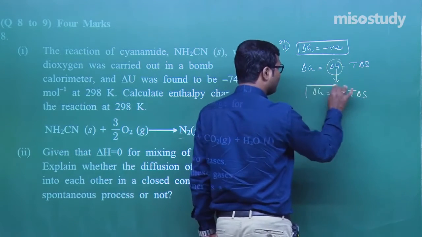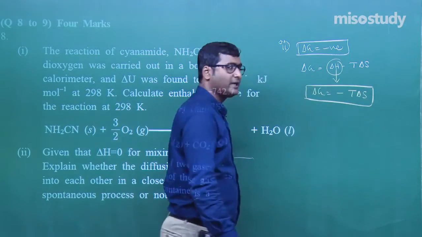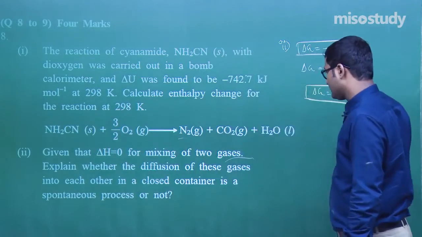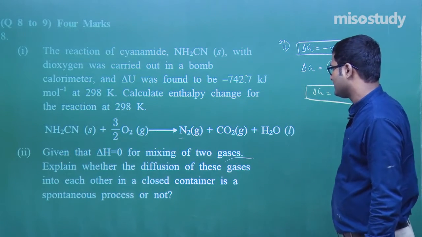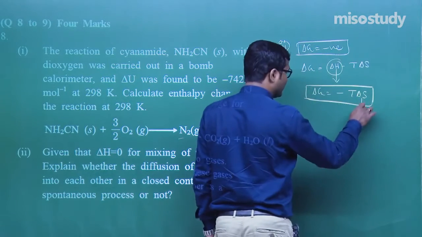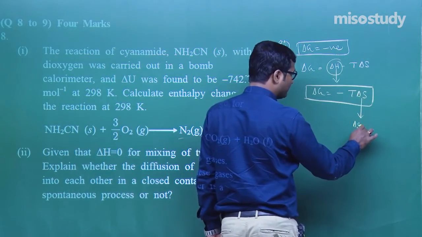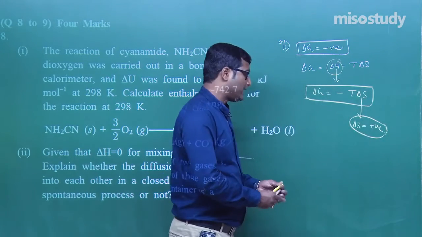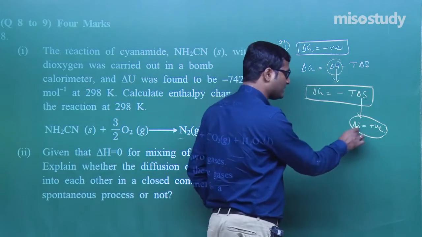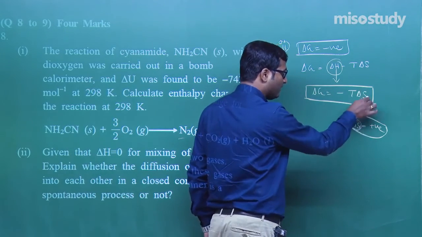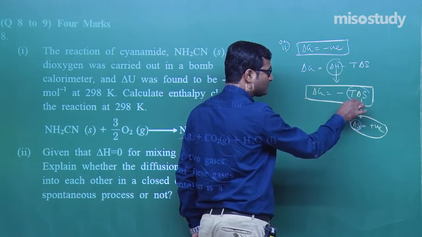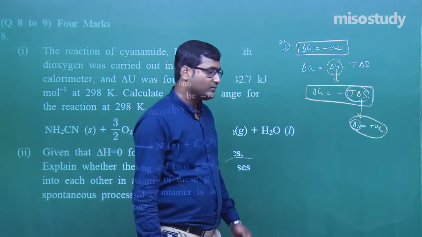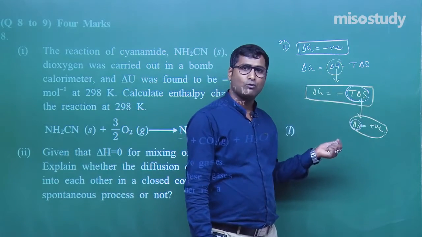Now when the diffusion of these gases into each other takes place in a closed vessel, delta S becomes positive, entropy, randomness, increases. If delta S becomes positive, the overall term will be more and more negative.